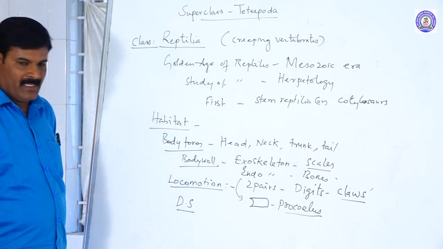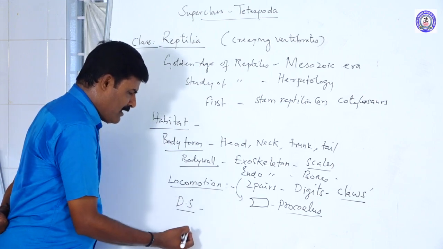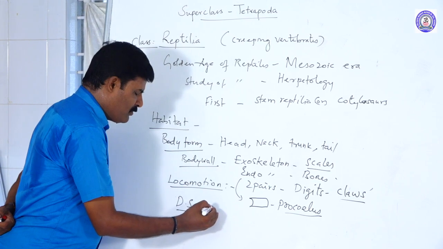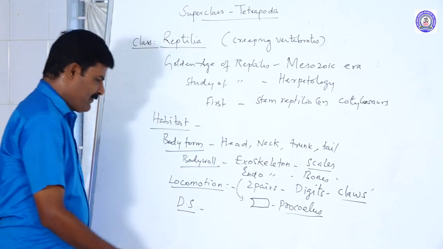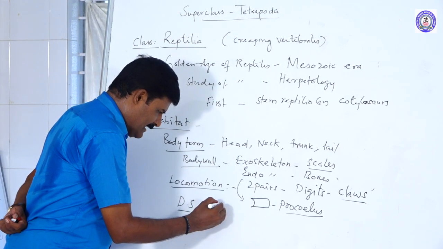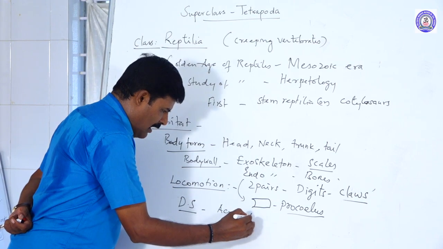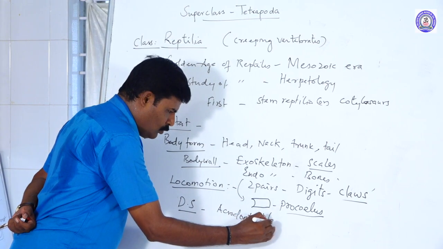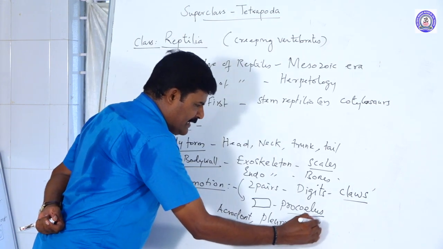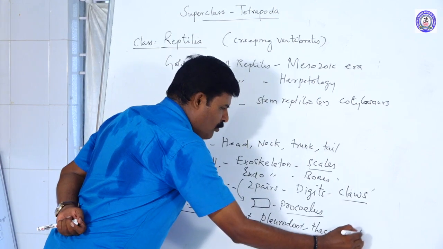Digestive system. Most of them are carnivorous in habit. The mouth is made up of two jaws, upper and lower, and the tongue is present. The teeth are acrodont, pleurodont, or it may be thecodont, and homodont.